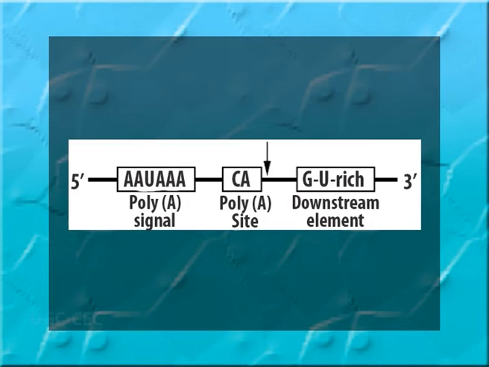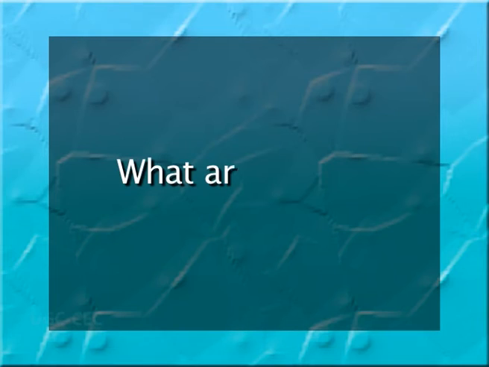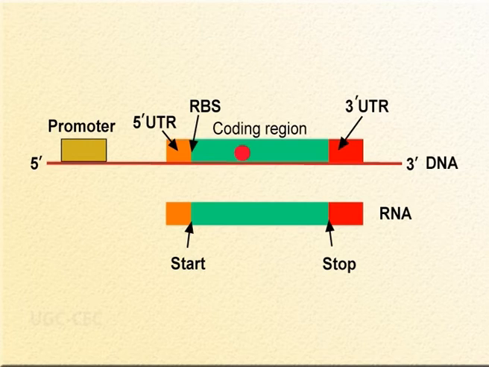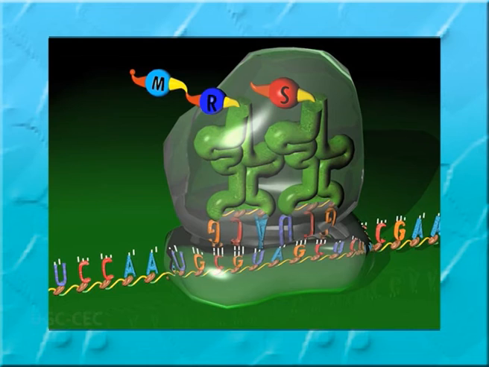The end of the final exon defines the site of cleavage of the primary transcript at what is known as the polyadenylation site, creating the mature mRNA 3' terminus. Now, what are introns? The majority of eukaryotic genes have introns, which are present within the coding region of the gene but are not part of the open reading frame, ORF.